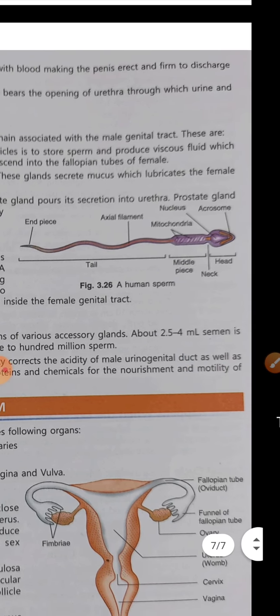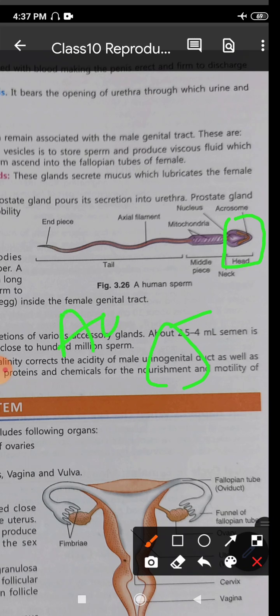Now the structure of the sperm is asked in the board exams also. If you see, this region is the head region of the sperm, which is roughly triangular like this, and this top part is known as the acrosome.